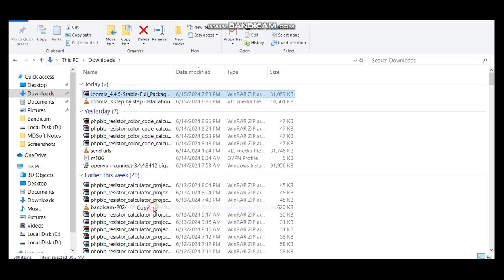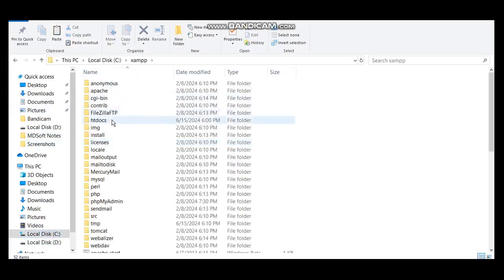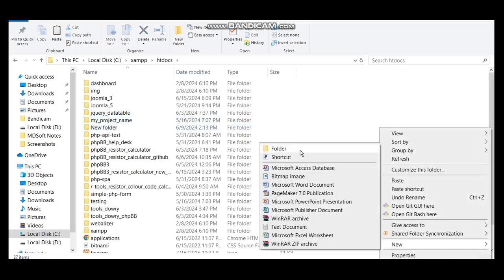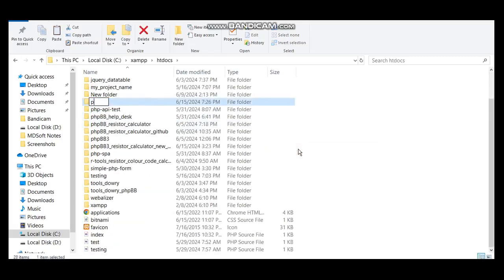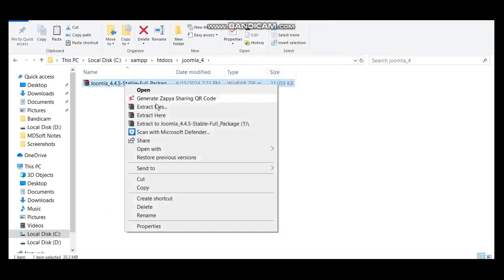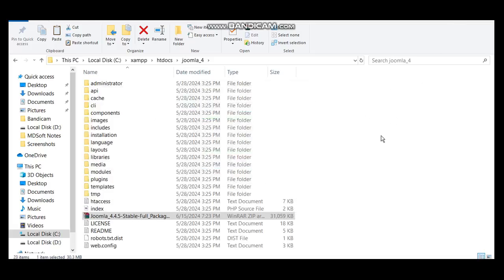I will copy this folder and go to localhost, C, XAMPP, and htdocs. Here I will create a new folder and name it Joomla 4, and in this folder I will paste that zip file and extract it here. It will take some time. Now it has finished extracting.